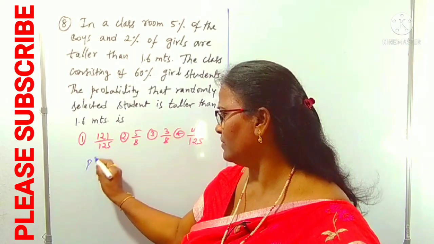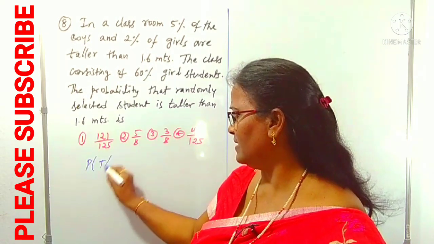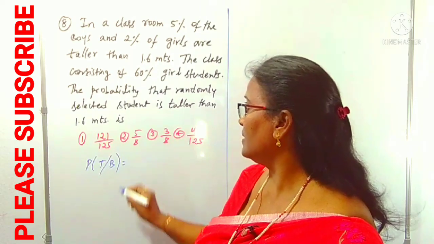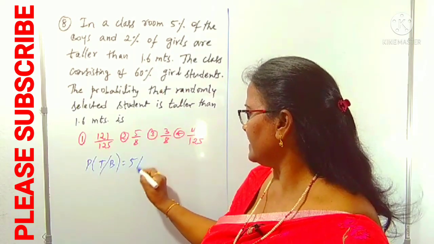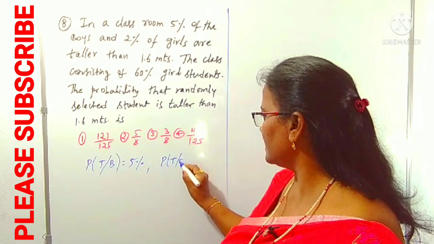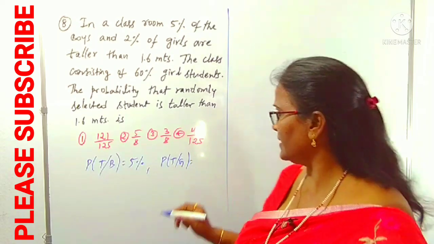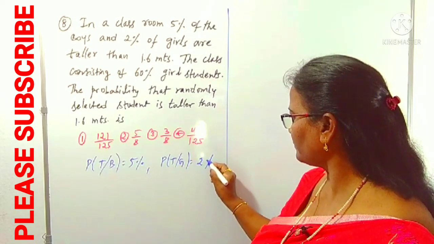That is, I am taking P of T, T stands for taller. Maybe H can also be added. Boys is 5%. Right. In the same way, taller among the girls. G stands for girls here, T stands for taller. That is 2%.